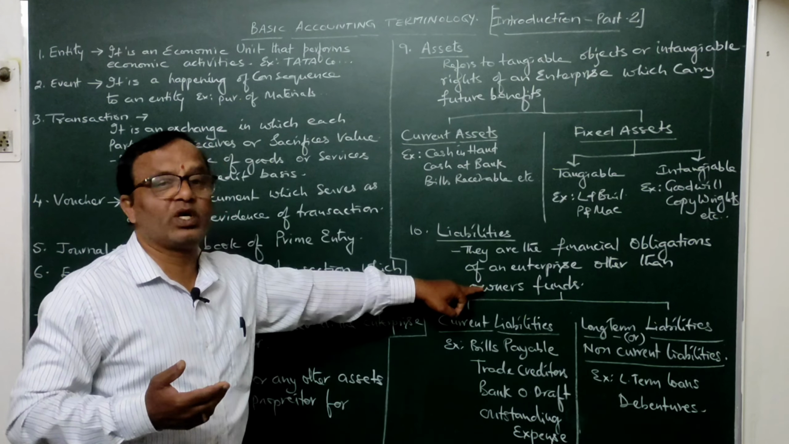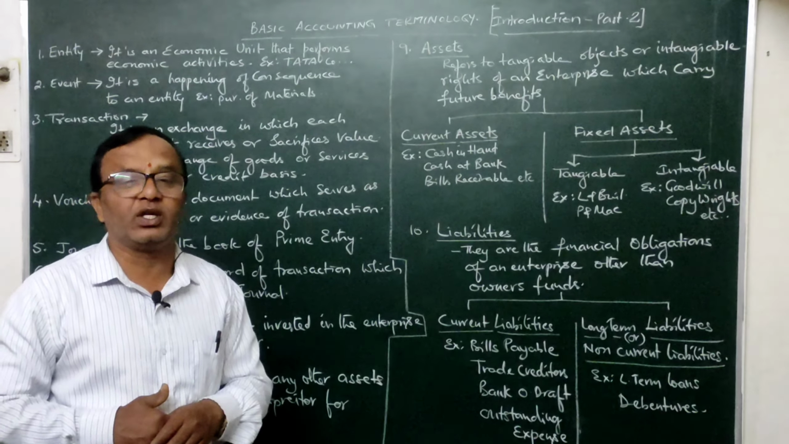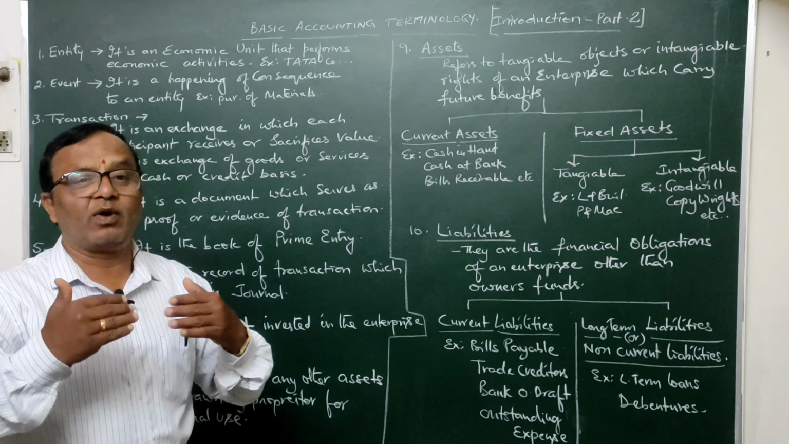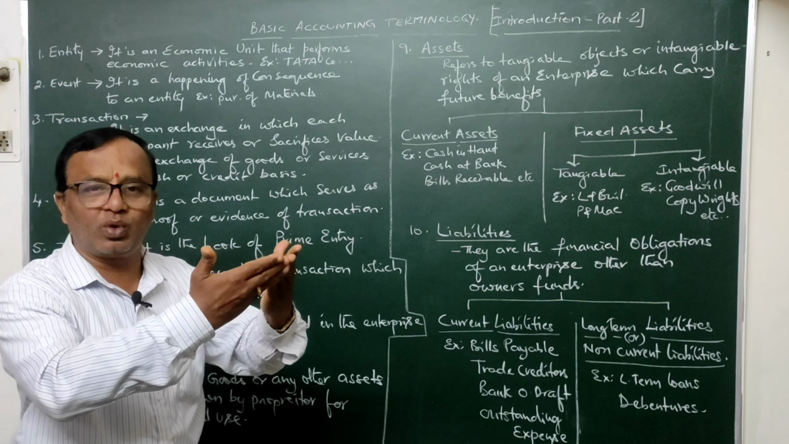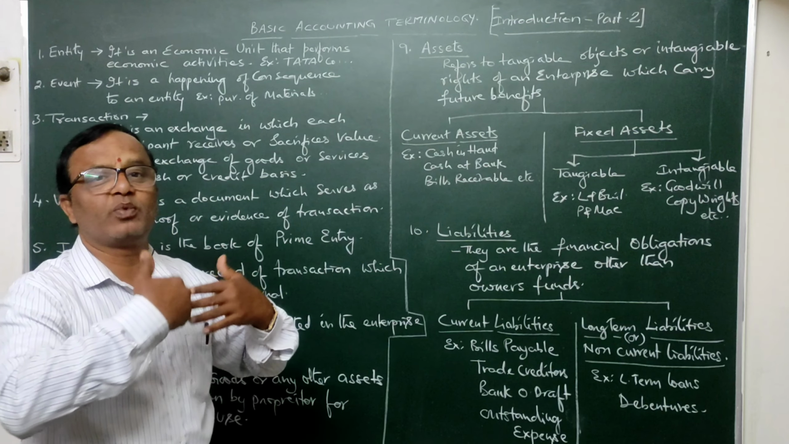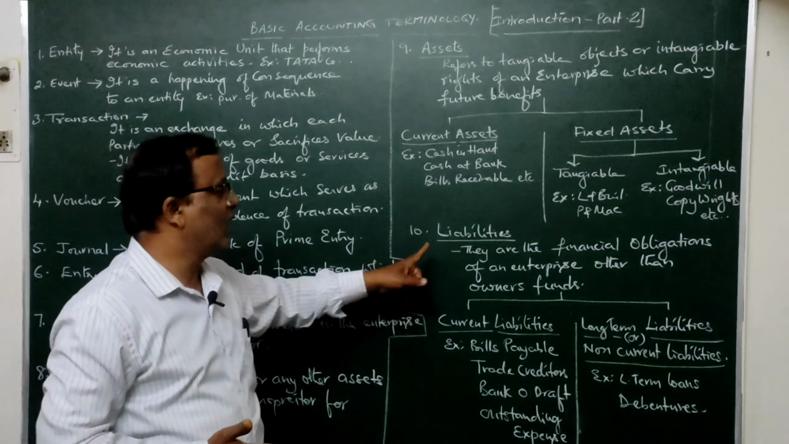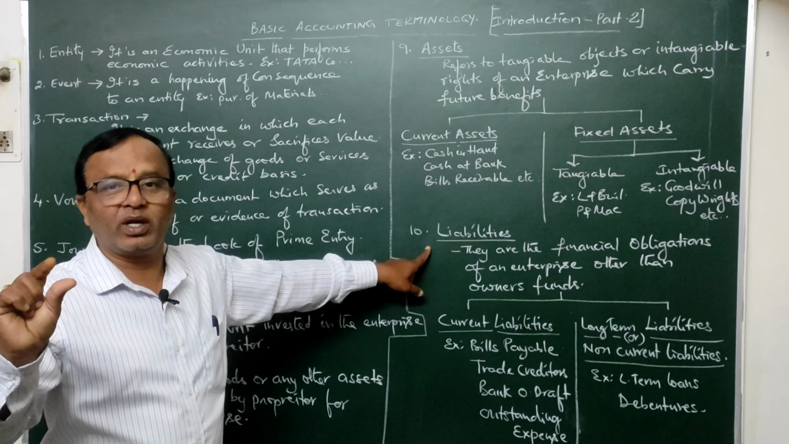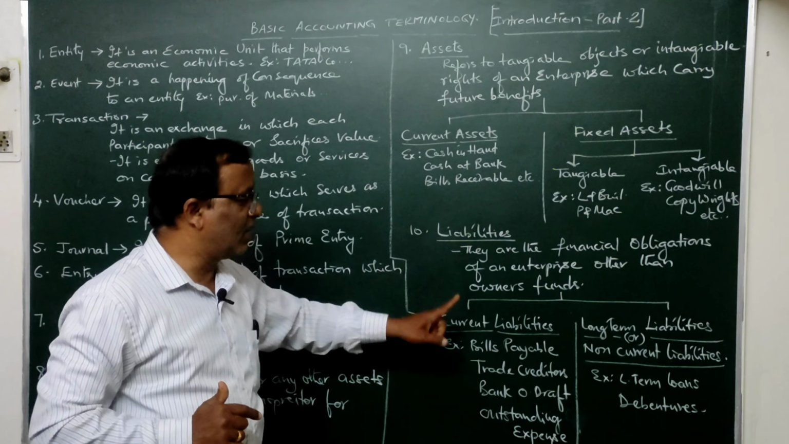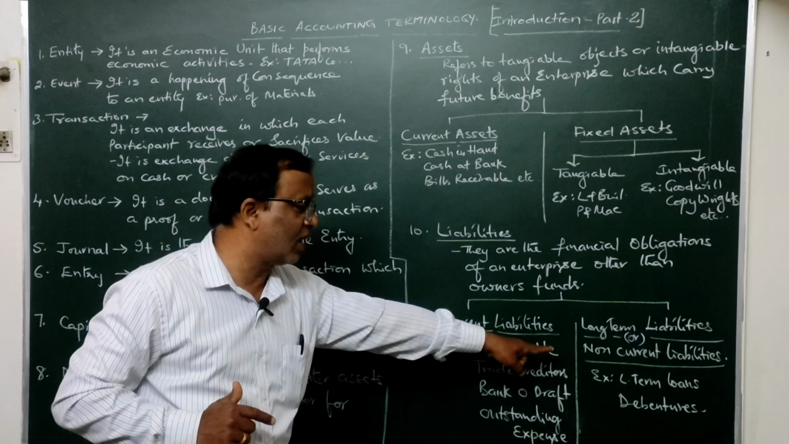So other than the owner's funds, whatever other liabilities are there, they are the obligations of the business. In other words, our business owes money to others other than the owners. Whatever our business is supposed to pay to the outsiders other than the owners, they are called liabilities. Telugulo simple cheppalante appulu antaru, appulu, right? Then again, these liabilities are classified into two: current liabilities and long term liabilities, or non-current liabilities.